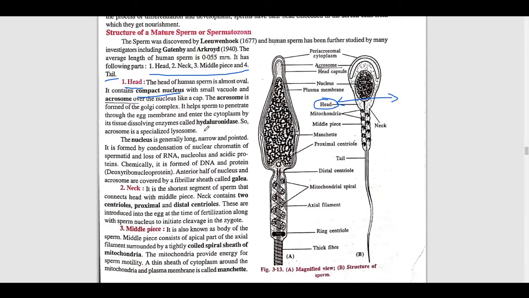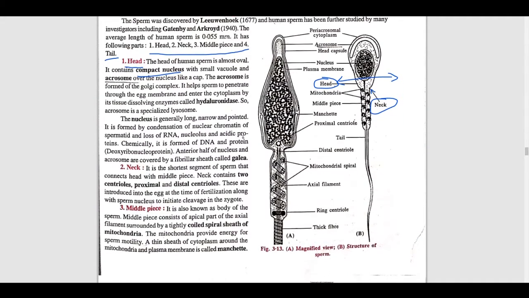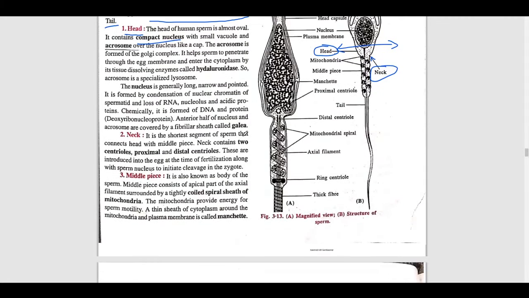Now we'll come to the neck. Where is the neck? Yes, after the head there is the neck. It is the shortest segment of a sperm that connects the head with the middle piece. With the help of the neck you can connect the head to the middle piece. The neck contains 2 centrioles, the proximal and distal centrioles.